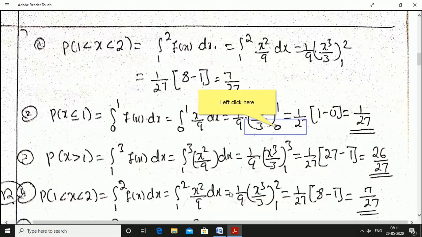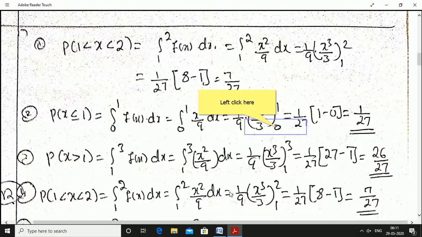Hence x less than or equal to 1 means integration from minus infinity to 1. We can split it as minus infinity to 0 plus 0 to 1. From minus infinity to 0, f of x value is 0. That's why I have not written it. Integration from 0 to 1 f of x into dx, and 0 comma 1 is within the interval 0 comma 3. Hence, f of x value in that limit is x square by 9.